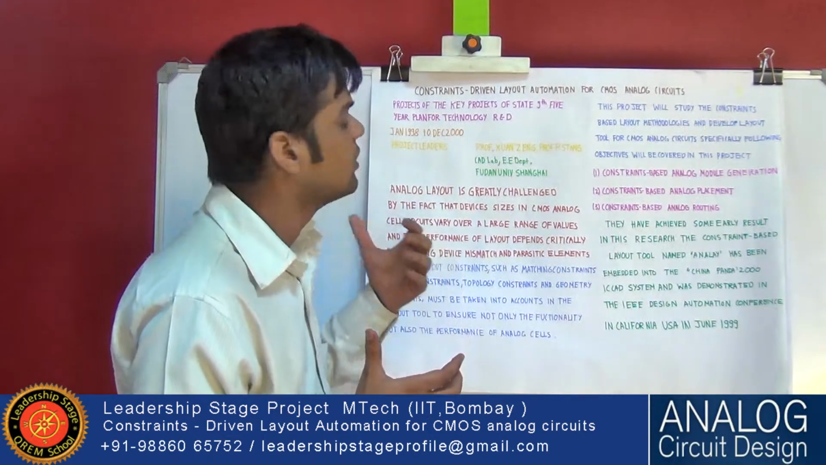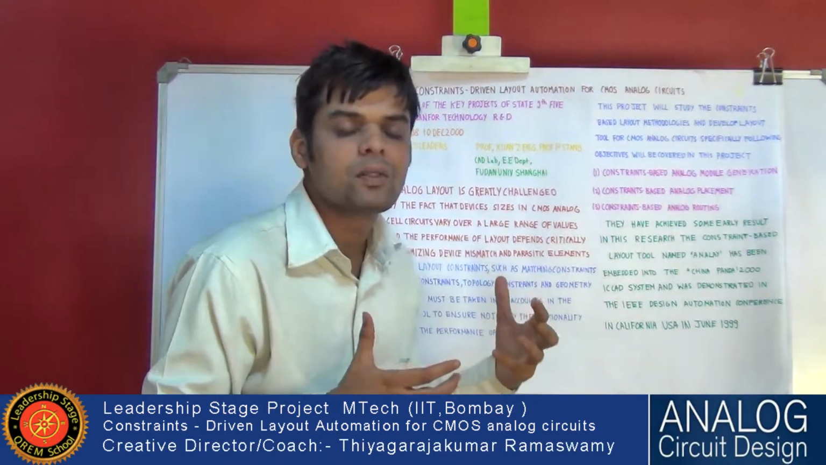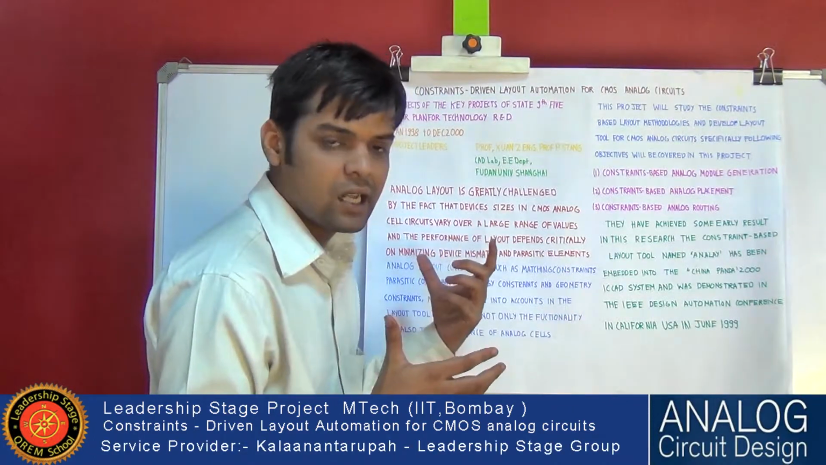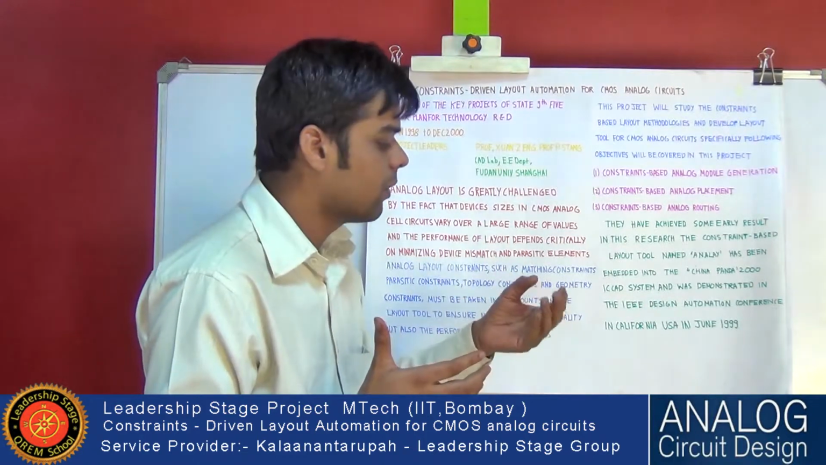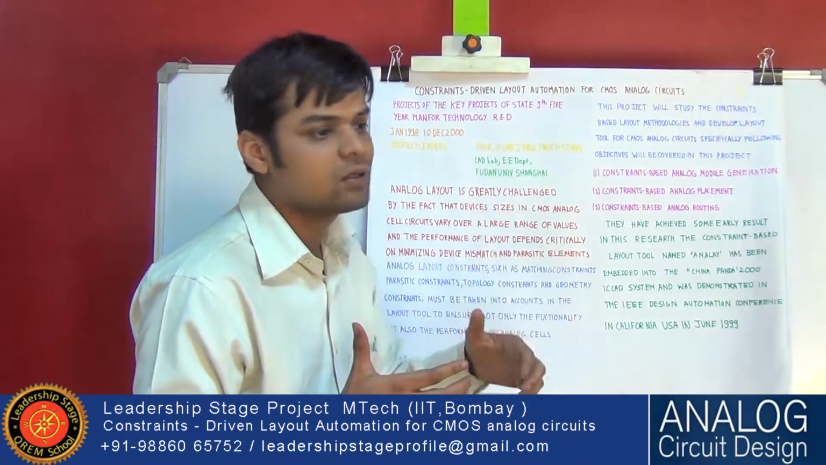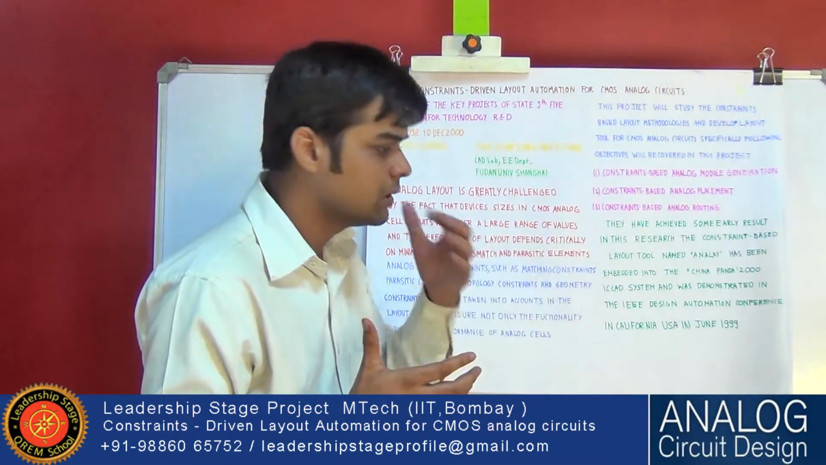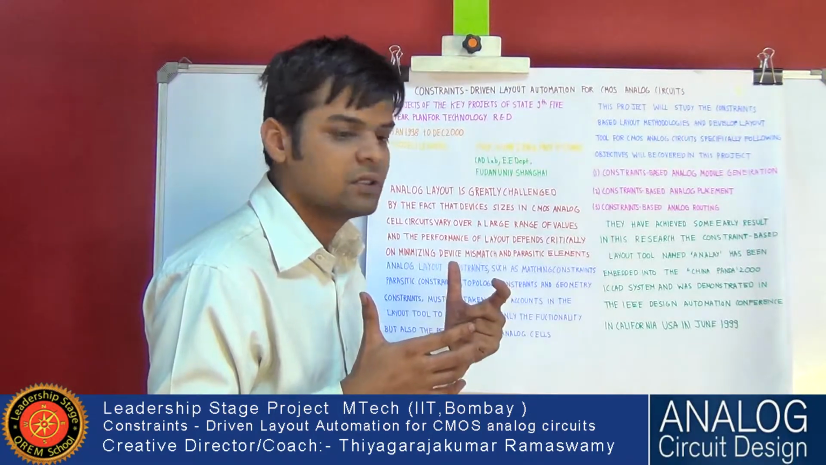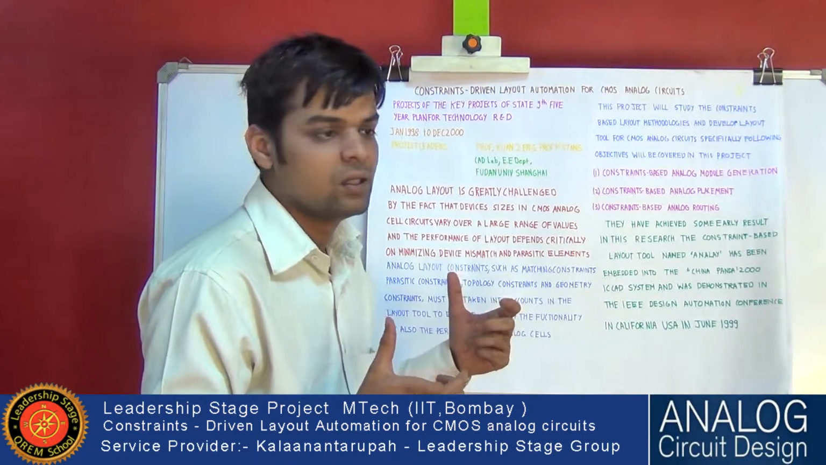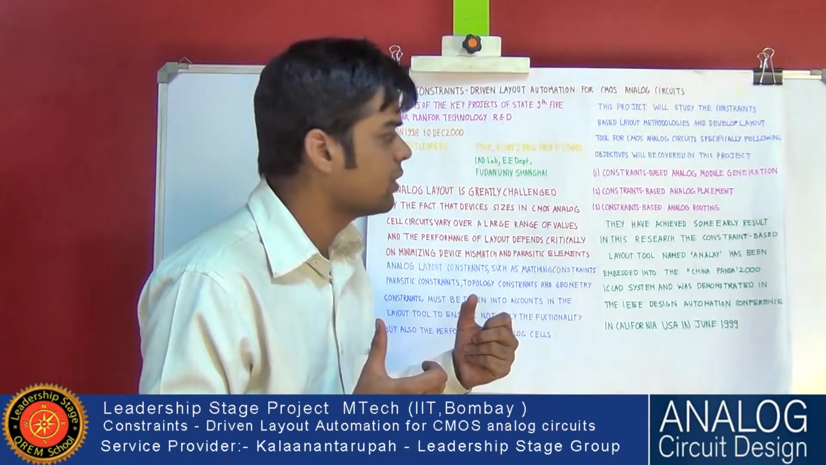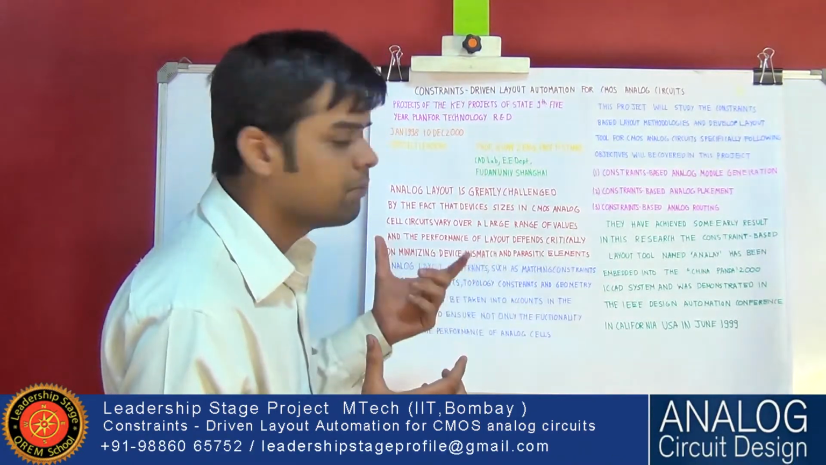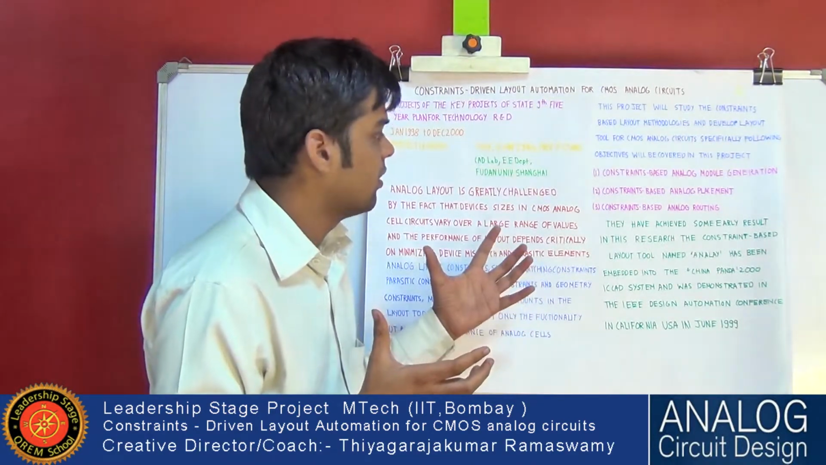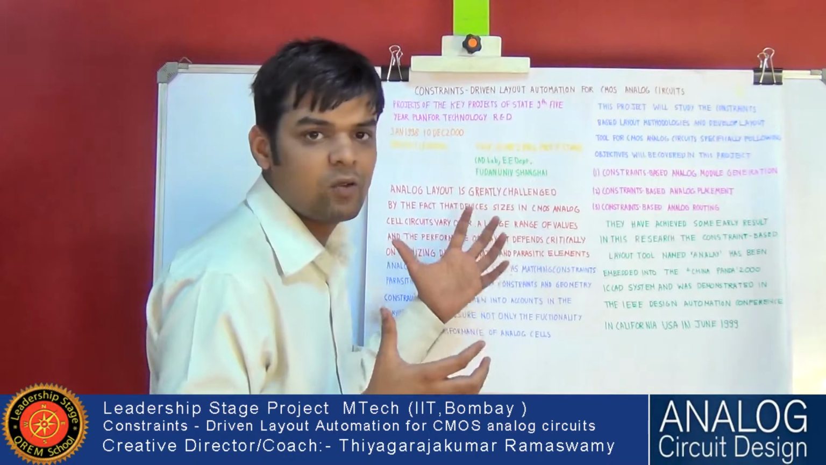Digital design has only three main issues: power, speed, and area. But analog design has many other issues: power, speed, area, then bandwidth, gain, settling time, and stability issues. The gain, bandwidth, and stability issues make designing the layout very critical.